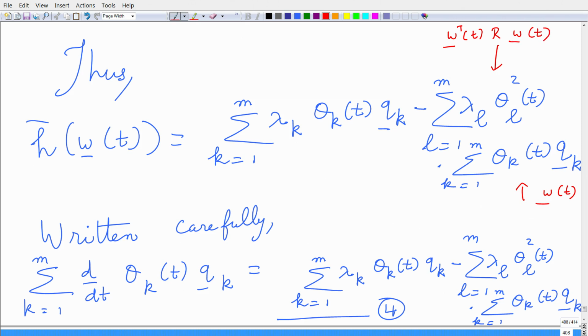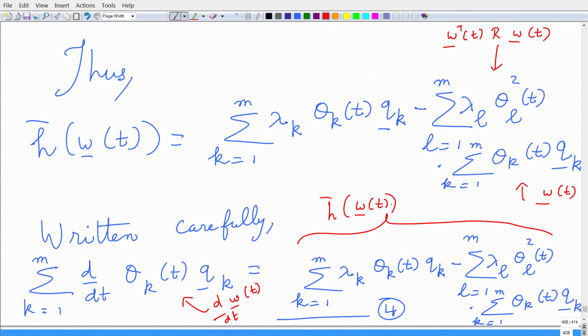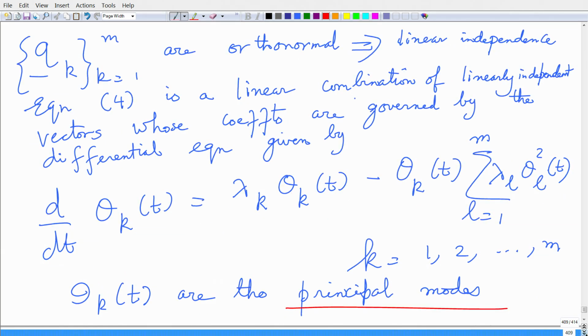Now, if I write this carefully, the left hand side is what I wanted, which is d of w of t with respect to dt, and what I have on the right hand side is basically h bar of w of t. I call this equation 4, with this simplification. Now, the qk's, from k equals 1 to m, are orthonormal vectors.